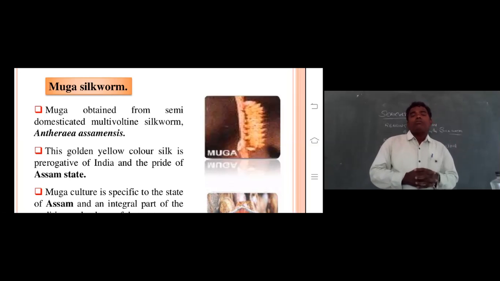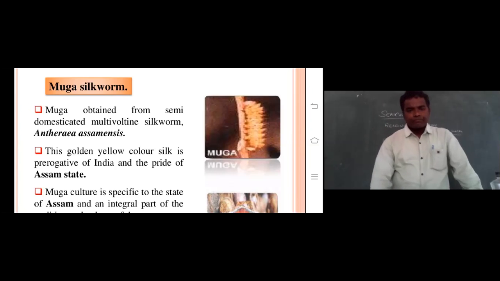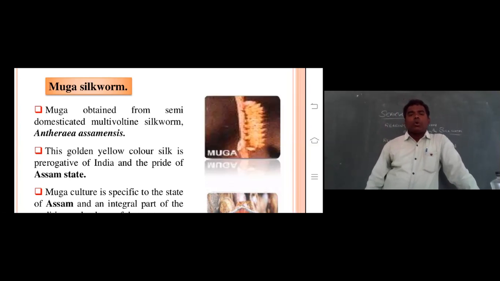The scientific name of the Muga silkworm is Antheraea assamensis, because this silkworm industry is located in the Assam state. That's why it's called assamensis. Which color is Muga silk? It is a golden yellow color silk, a prerogative of India and the pride of Assam state.